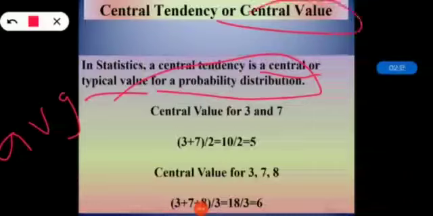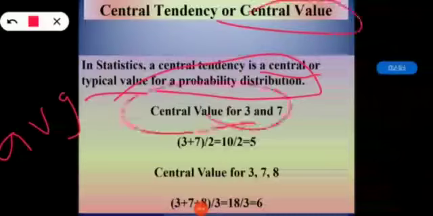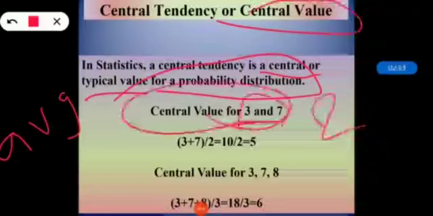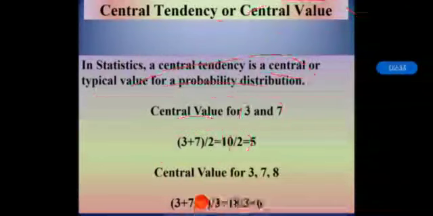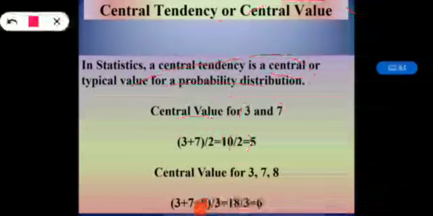Now let us see the central value of 3 and 7. We are trying to find the central value for 3 and 7. How many numbers are there? There are two numbers. So 3 plus 7 divided by 2. 3 plus 7 is 10, and 10 divided by 2 gives 5. So you can see that the central value is 5.